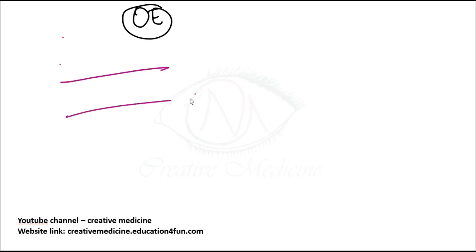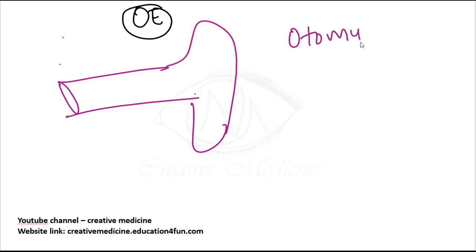Hello friends, let us now learn some important diseases of external ear. First we will see otitis externa. Otitis externa is the inflammation of the external ear, up to the tympanic membrane.